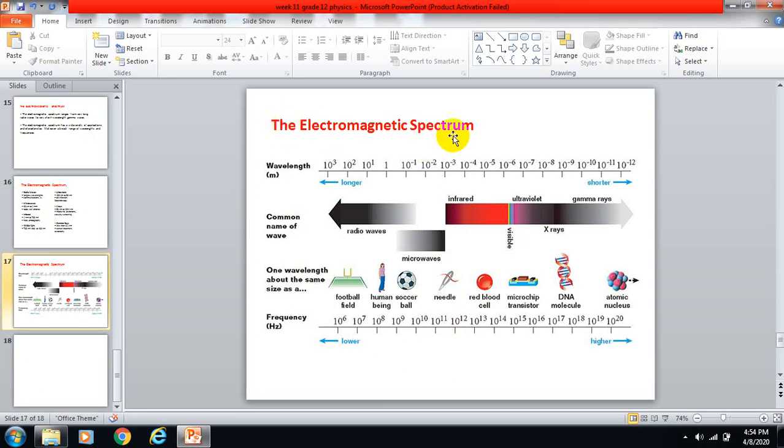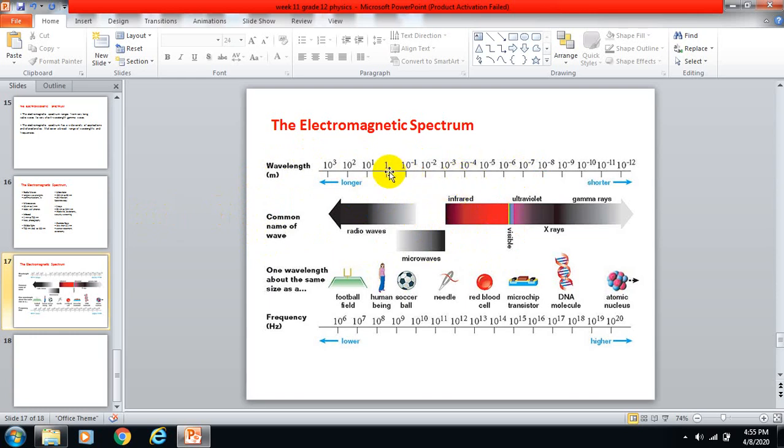Now look at the last slide, the electromagnetic spectrum. These are the wavelengths above, then the common names of the waves, and the size of one wavelength compared to familiar objects. Frequencies are given in hertz. Wavelengths and frequencies are both here, and the waves are propagating in this direction. Look at it, they are moving. Understand? But they are pulsating.